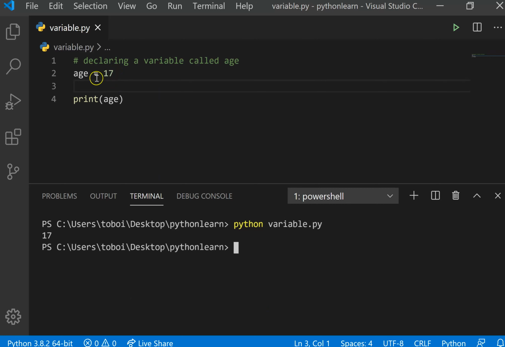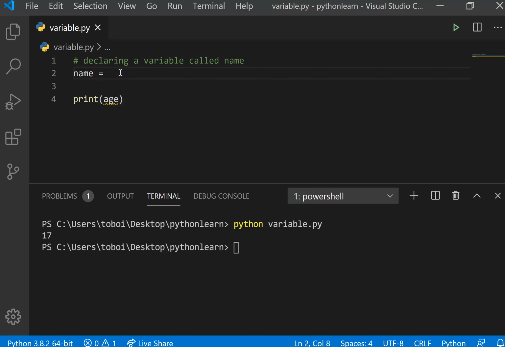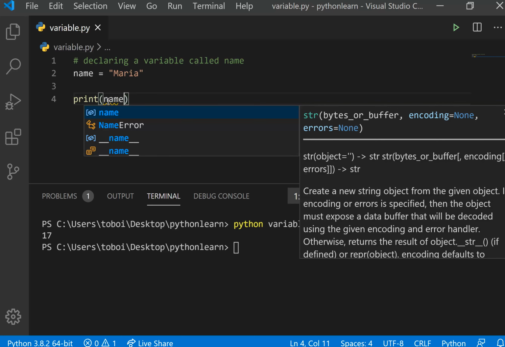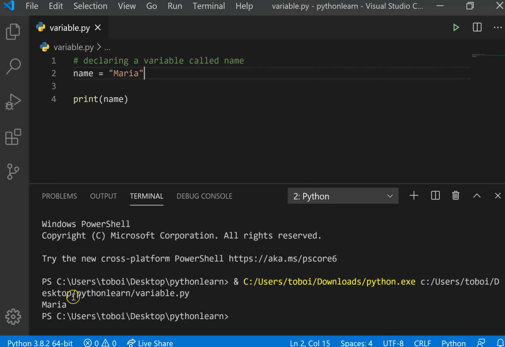Same way, I can declare a variable called name, and my name could be Maria. Okay, so I'm assigning this value Maria into name. So I want to print name, then it's going to give me Maria, as you can see.